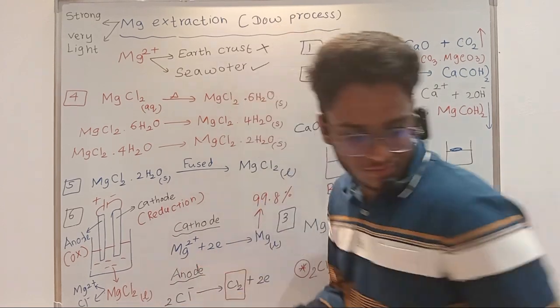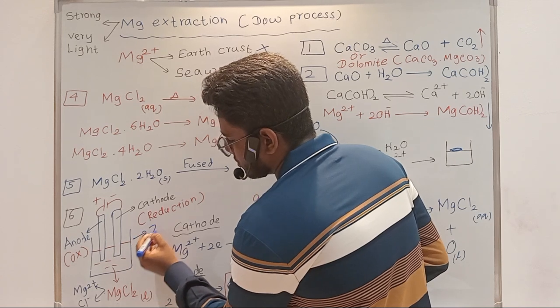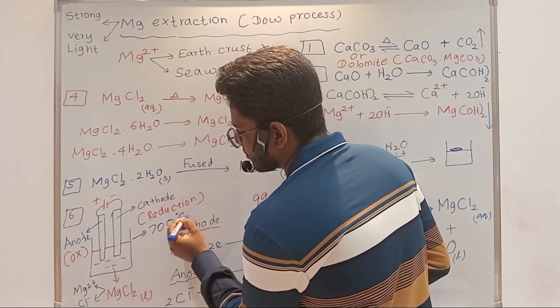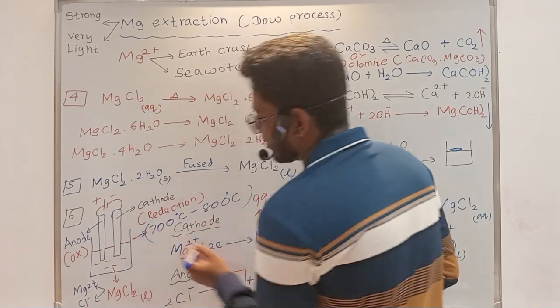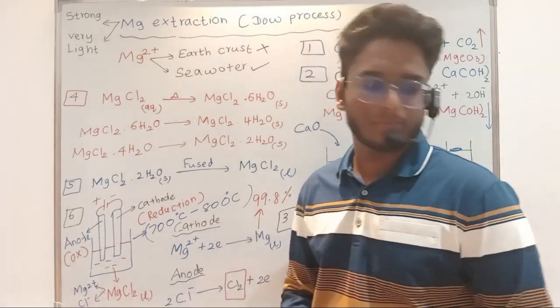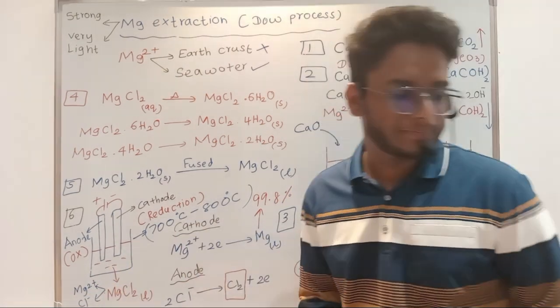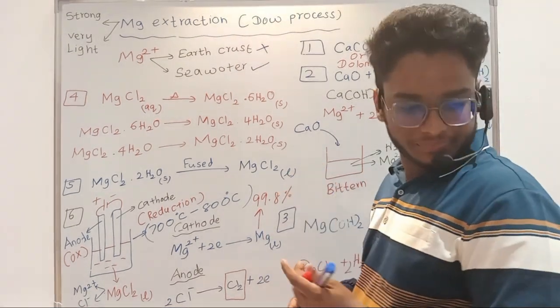I'm having a lack of space to write 800 degrees Celsius, okay? 700 to 800 degrees Celsius is the temperature of this setup. So you also have to remember that, right? Okay, so that's it, right?